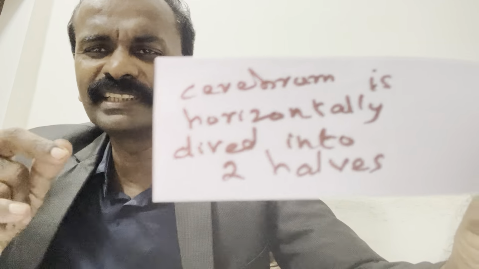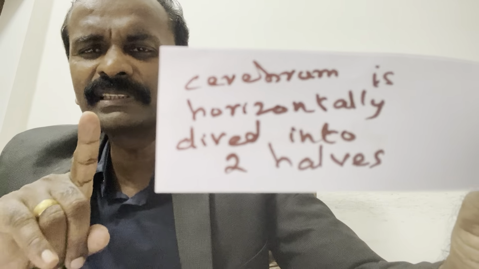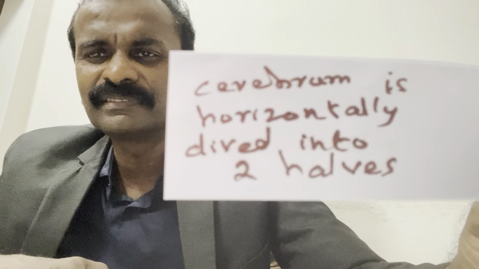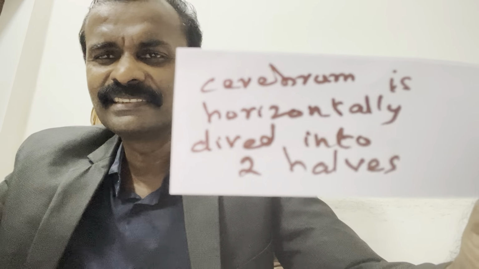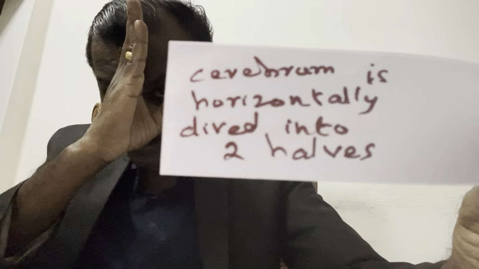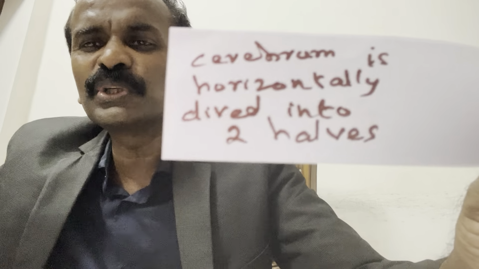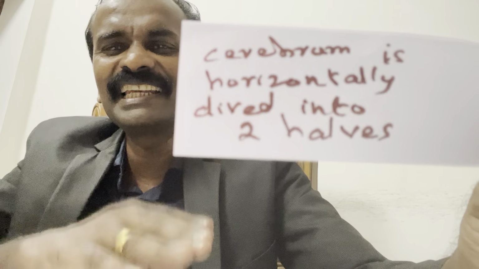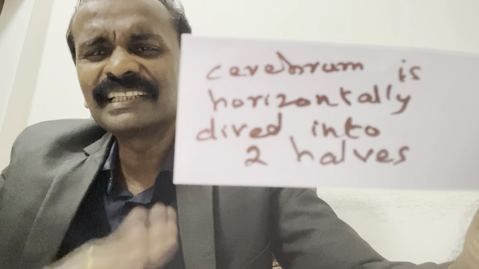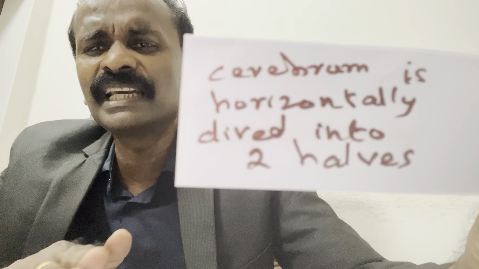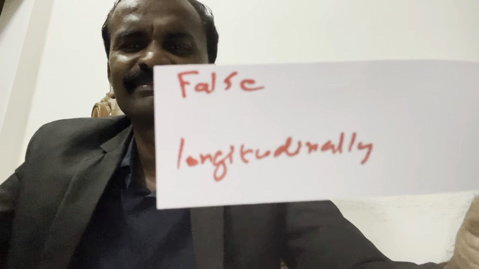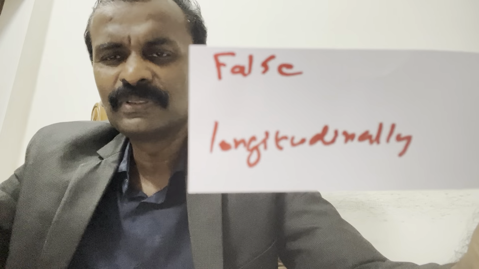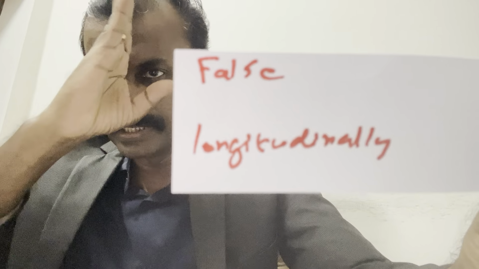See the twist in the question. Cerebrum is horizontally divided into two halves. The correct answer is, what is this? Longitudinally. See how trickily they have kept the question. Cerebrum is horizontally divided into two parts is a false statement. Cerebrum is divided into two halves by what? Longitudinally.